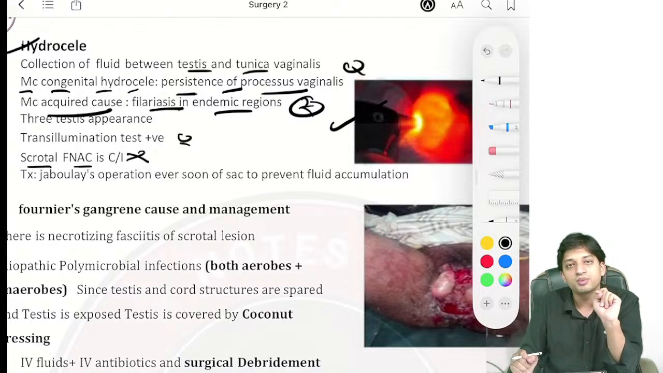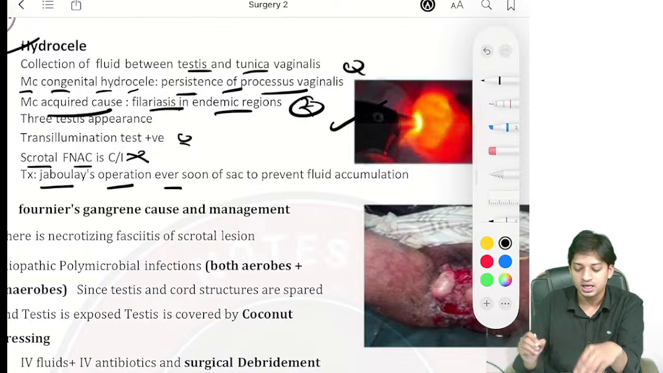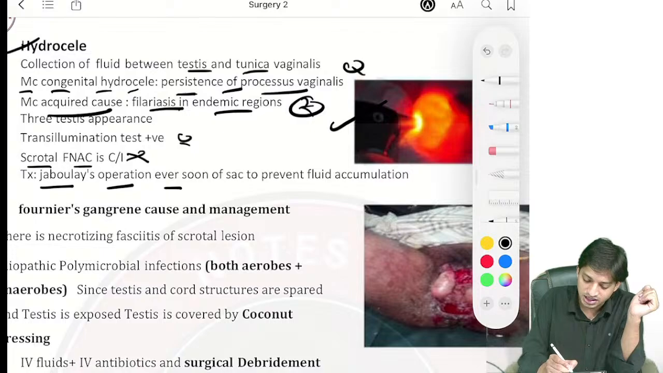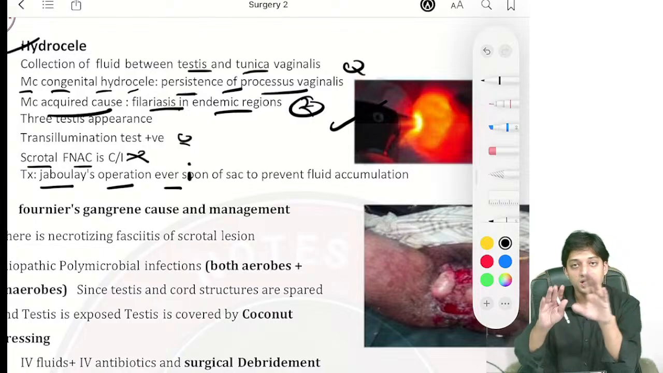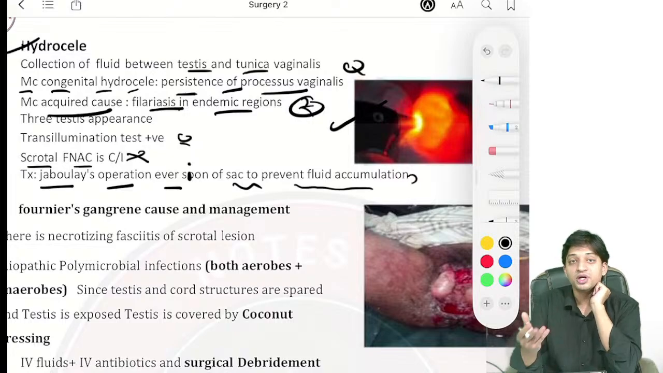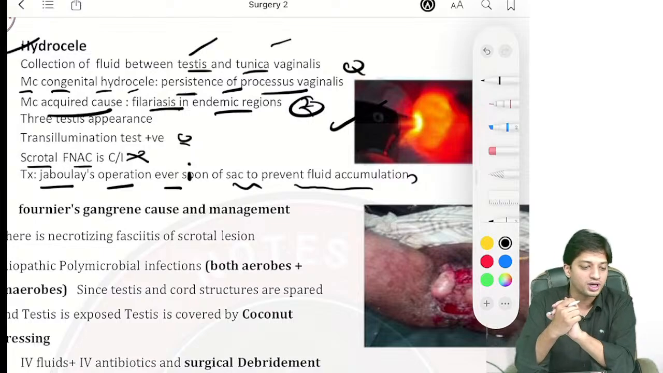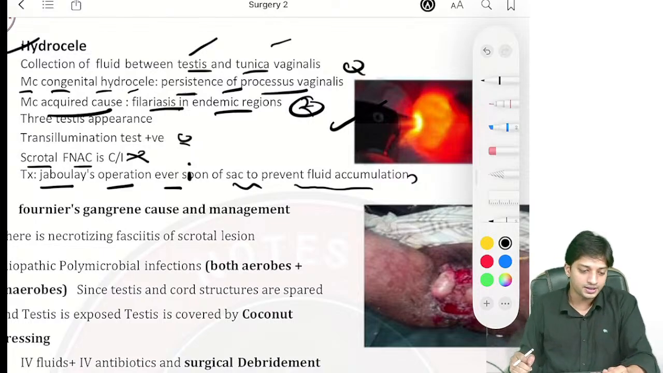Now for treatment, what will you do? You will do Jaboulay's operation, okay? And what do you do in this? You do eversion of the sac. Why do you do eversion of the sac? To prevent fluid accumulation between the testis and the tunica vaginalis. I hope you can understand now, right?